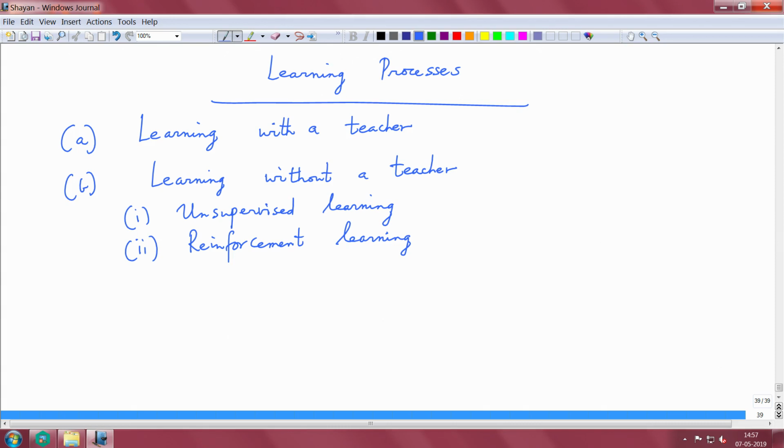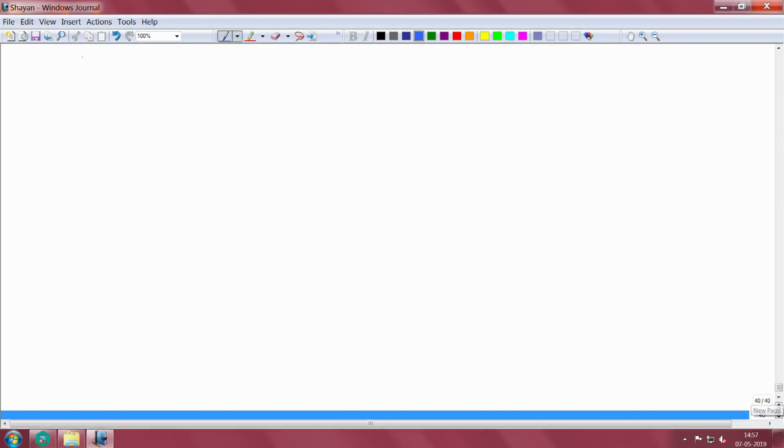So, if we see through a block diagram what really is happening, then we can appreciate the learning processes. So, let us get started with the first learning mechanism, which is learning with the help of a teacher.